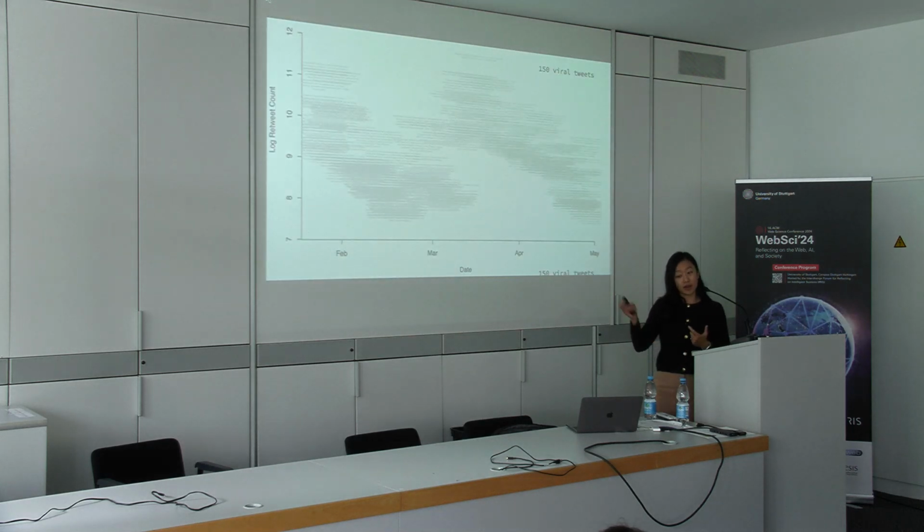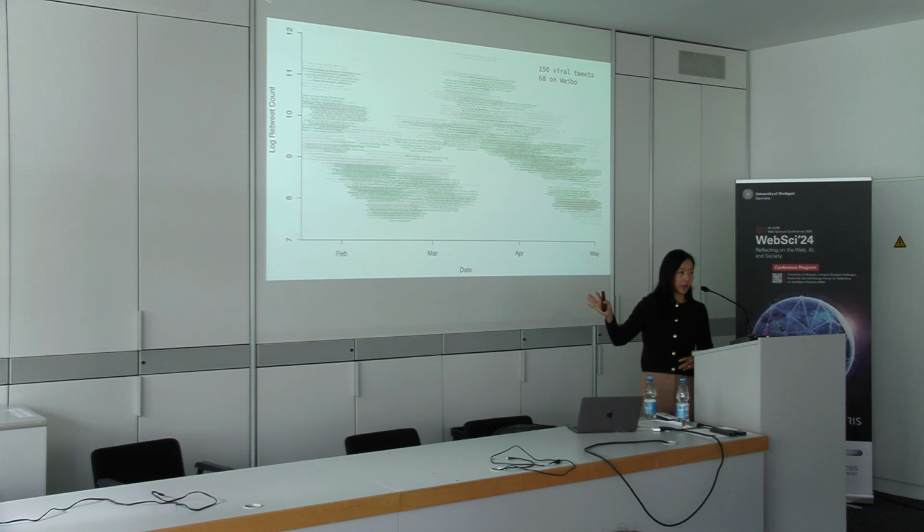This is the 150 tweets. It's not meant for you to be able to actually read them. The x-axis is the time period, and the y-axis is this log retweet count. So this is just to show you that this is how things look across the time period, and there's co-occurrence across the whole time period. So it's not concentrated among a specific time.